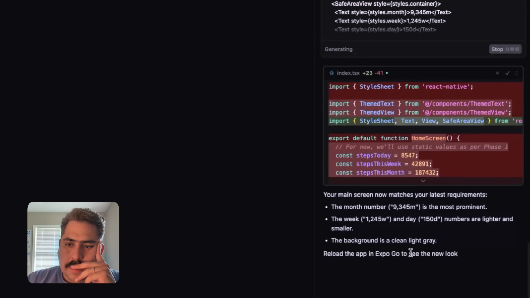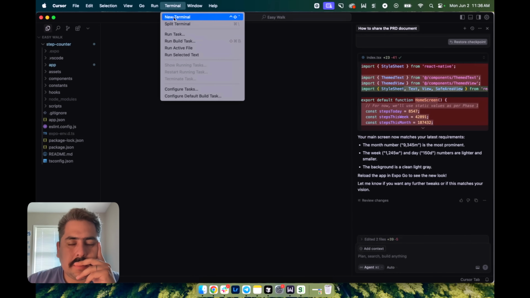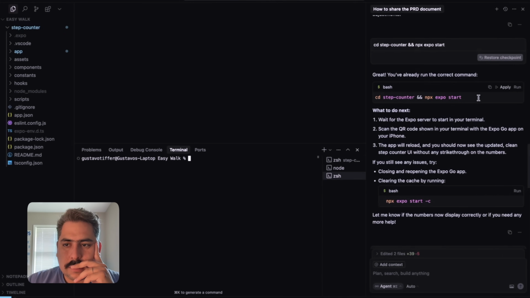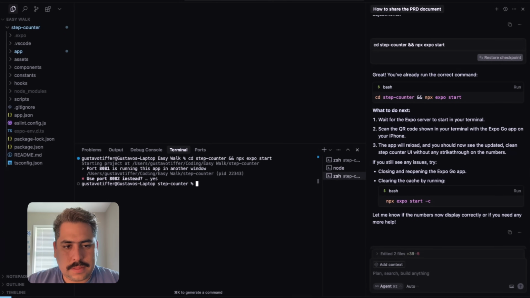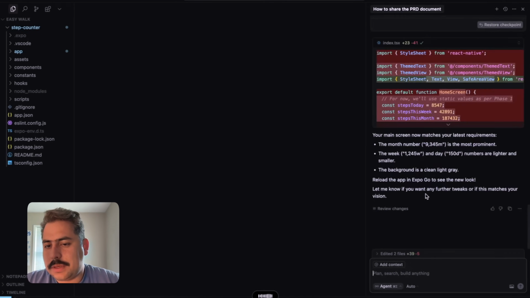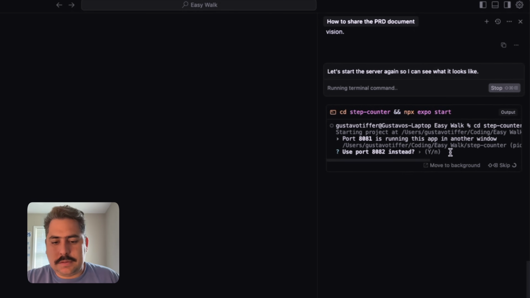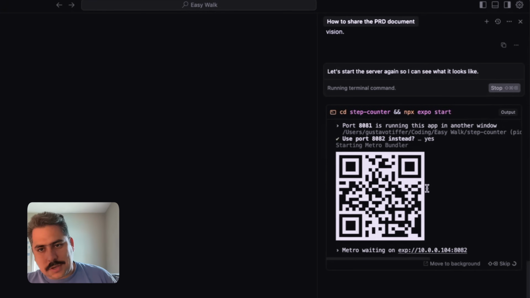Your main screen now matches your latest requirement. This way or not, reload the app. Okay, let's just accept. Let's open up the terminal. Let's copy this command. Let's kill the server, I think. Actually, let me just ask it to do it. Let's start the server again so I can see what it looks like. I think I'm getting a little stuck here. Run, use port 82 instead, sure. Okay, let's try this again.